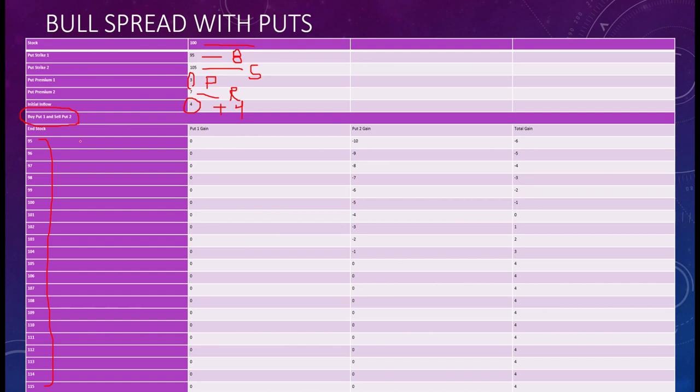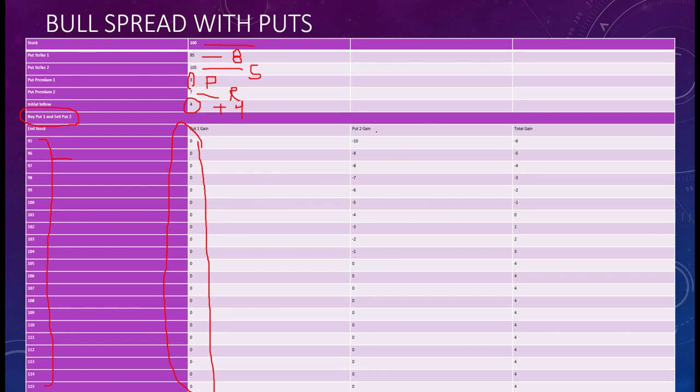If the market price is also 95, either you sell to the person or you sell in the market, it's one and the same thing, so you may not exercise this put. Because the market price is rising, if the market price is 96, you can sell at 96 in the market, so obviously you will not exercise your put at 95. So here in all the cases your put 1 gain is 0, right?